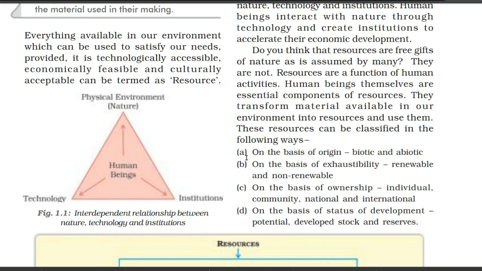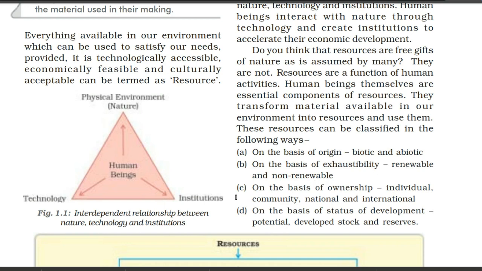First, we have the basis of origin, on which we have 2 types, biotic and abiotic. Second, on the basis of exhaustibility, we have again 2 types, renewable and non-renewable.